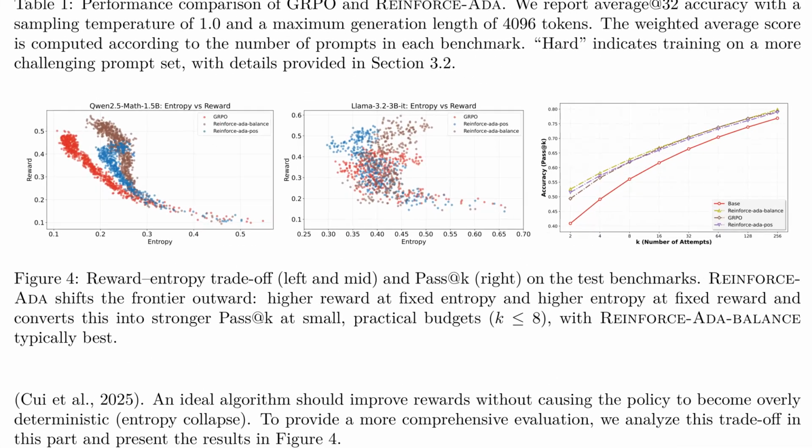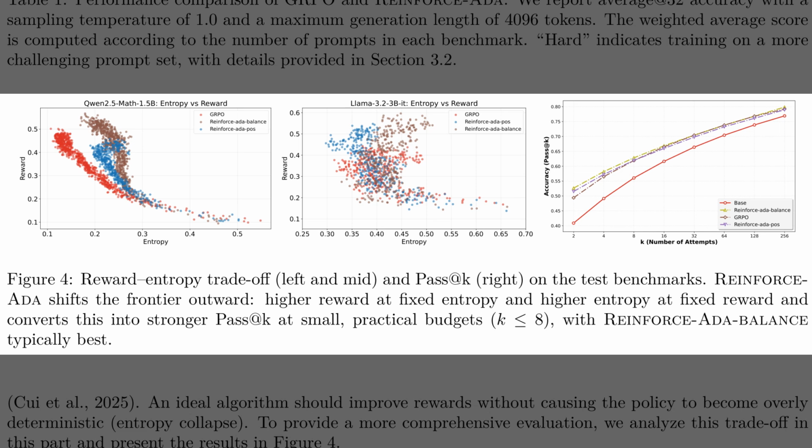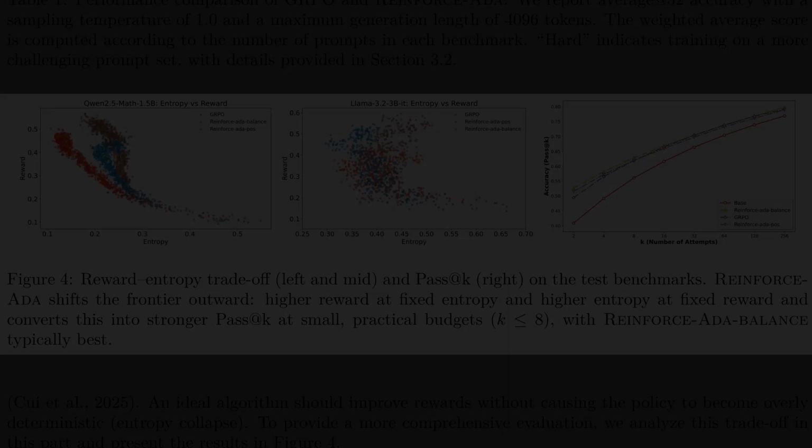So the previous figure showed faster reward growth. Figure 4 contrasts reward against entropy and then reports pass at K. The left and middle panels show an outward shift of the reward entropy frontier, which means higher reward at the same randomness level and higher entropy at the same reward. The balanced variant leads because exposure to both wins and losses keeps policy diversity. The right panel converts that stability into stronger pass at K, especially for small budgets up to 8.